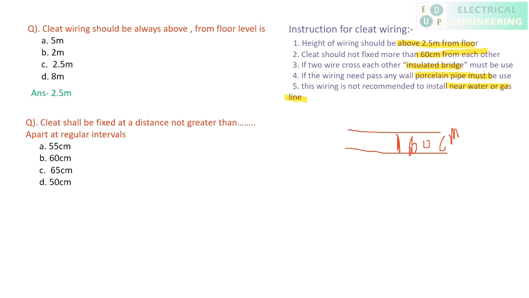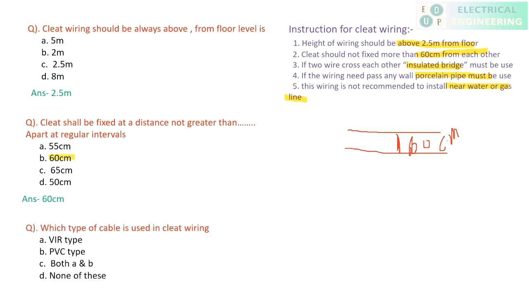The next question is, plates shall be fixed at a distance not greater than, at a regular interval. It means what is the maximum distance between these two plates? Like I said, 60 centimeter. Which type of cable is used in plate wiring? I already said that vulcanized Indian rubber and polyvinyl chloride are both used in plate wiring. So the answer is option number C. Okay. Now move to the next question.